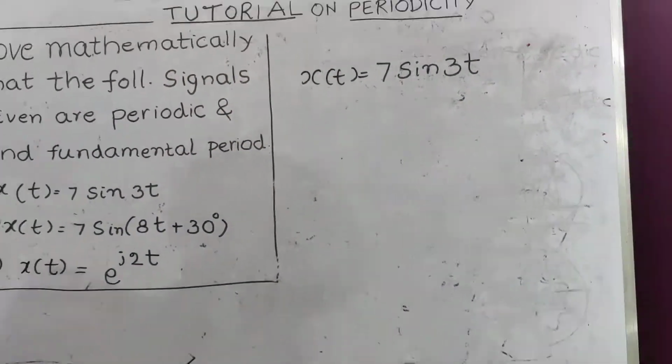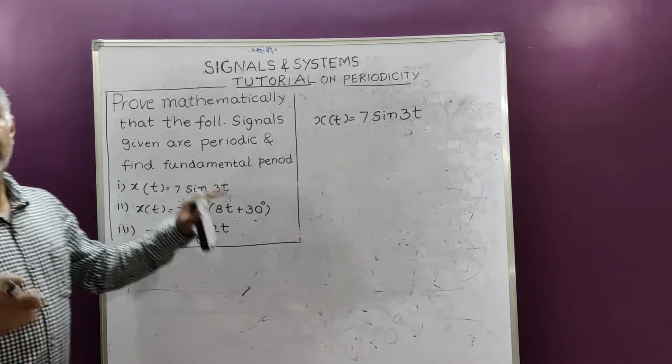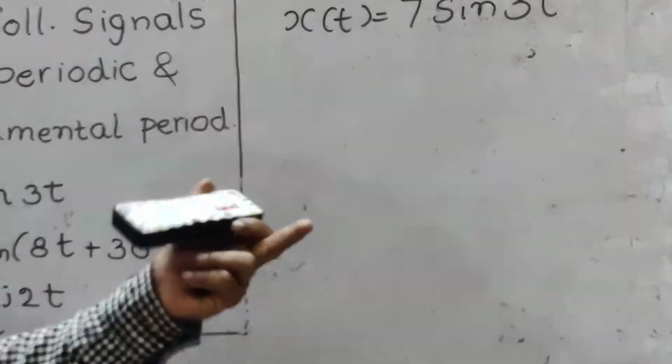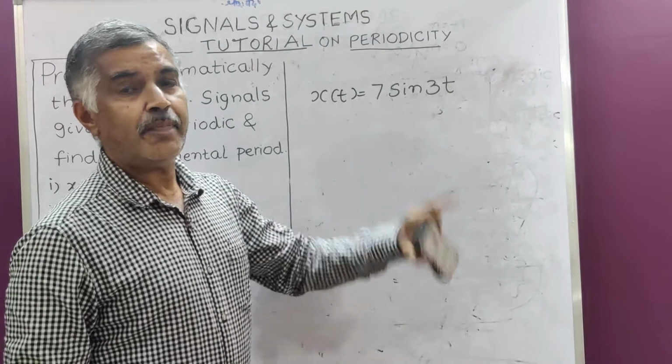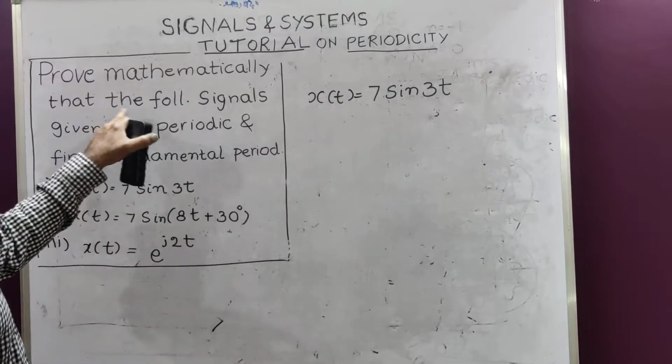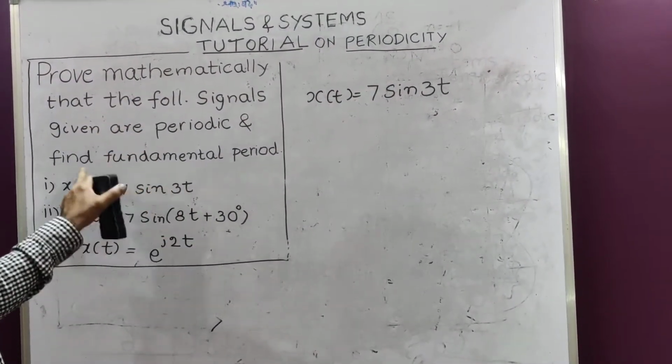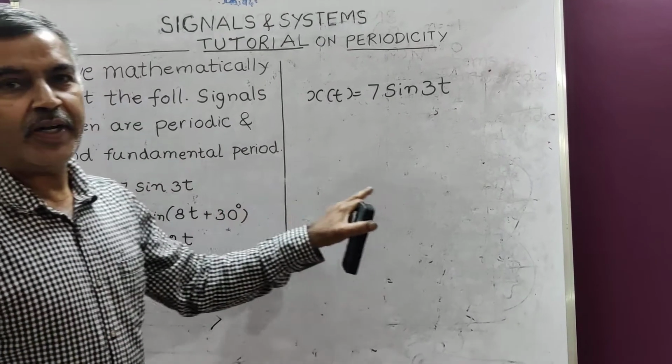This is the first problem. We have to prove mathematically; everybody knows the sine function is periodic, but you have to prove it mathematically.